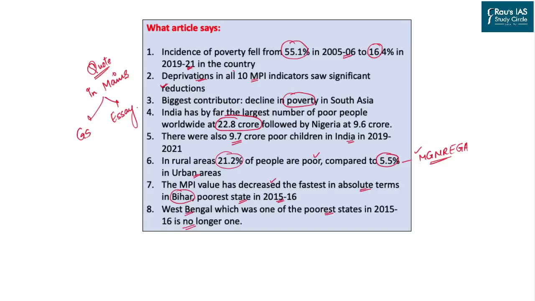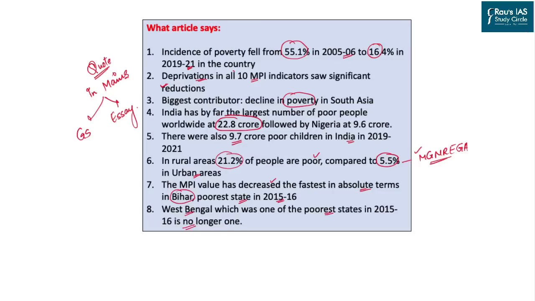According to MPI, 21.2% of the people in rural areas are poor. However, it is quite low in urban areas. And that is one of the reasons why during the COVID crisis, the MGNREGA scheme was given a boost with the expansion in its coverage, duration as well as the wage rate, as this scheme functions in the rural areas.